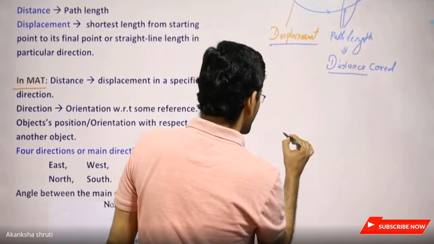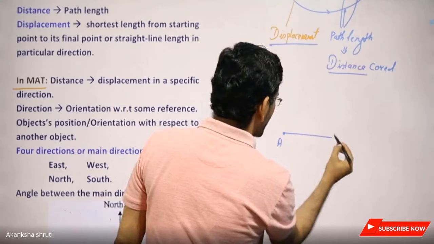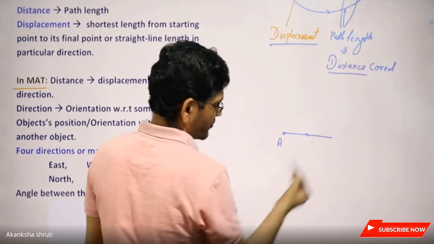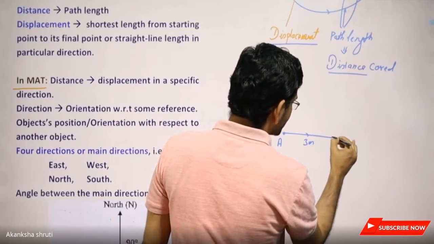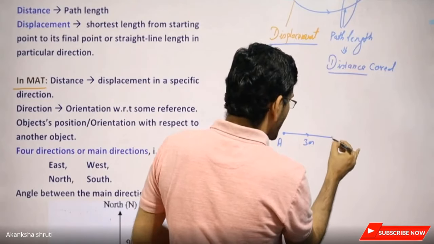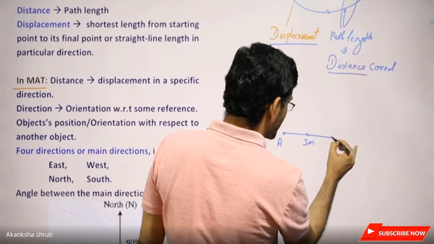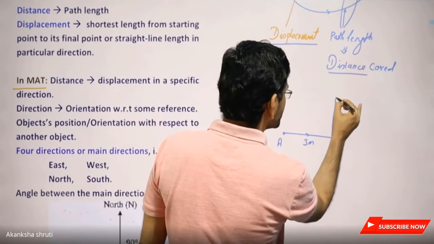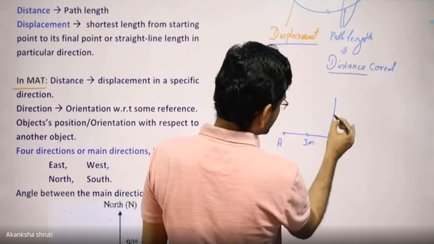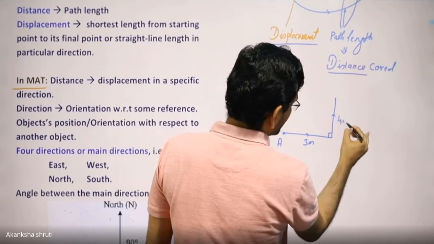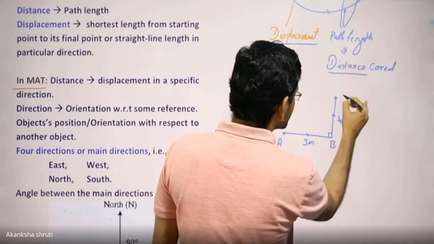So if a body has started from A, it has moved rightward for a few meters, we may consider this as 3 meters, and then taken a left turn. Students, let us consider this as 4 meters. Then the body has reached point C.